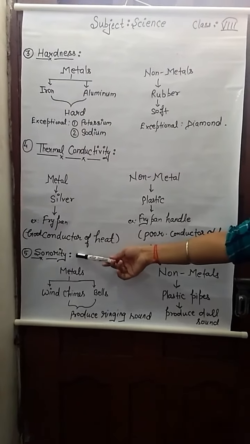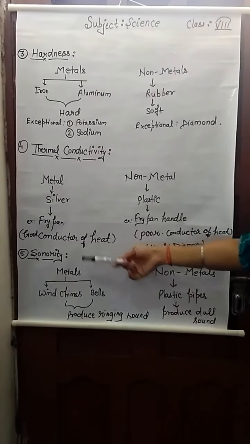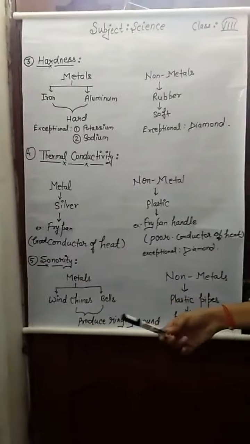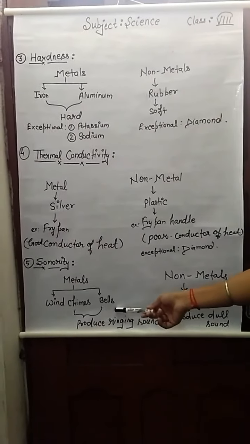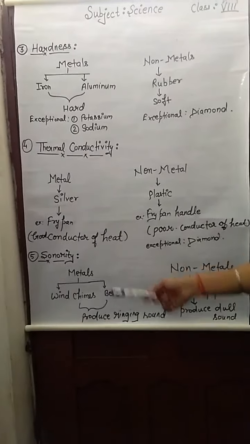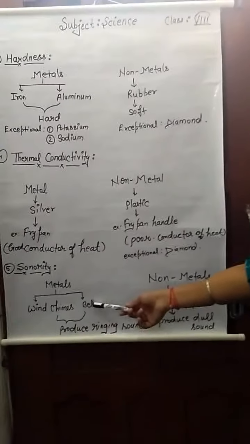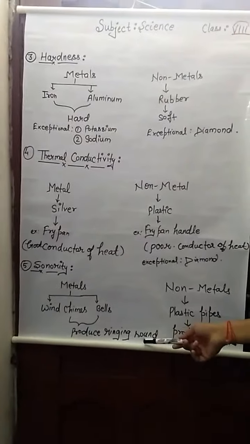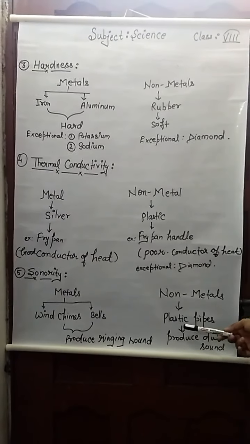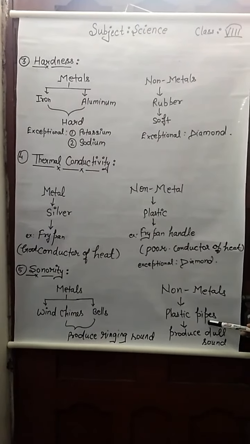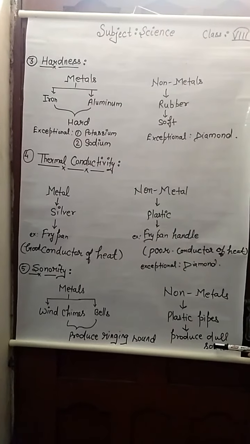Our next property is sonority. Suppose we take two examples, wind chimes and bells. They both are metal. When we strike a bell, it produces a ringing sound. When we strike a plastic pipe, which is non-metal, it produces a dull sound.